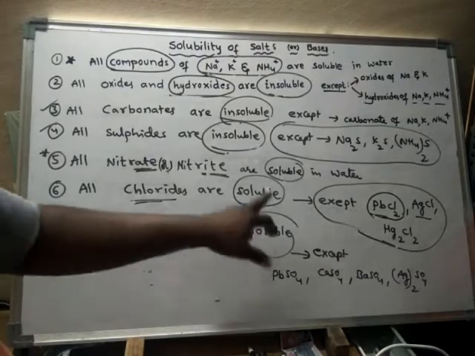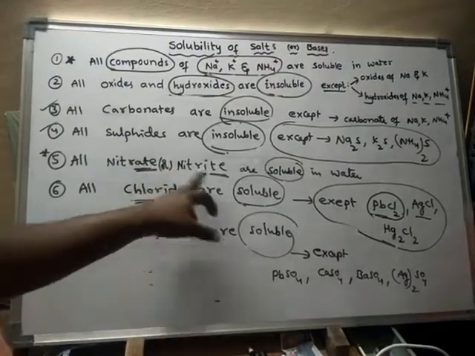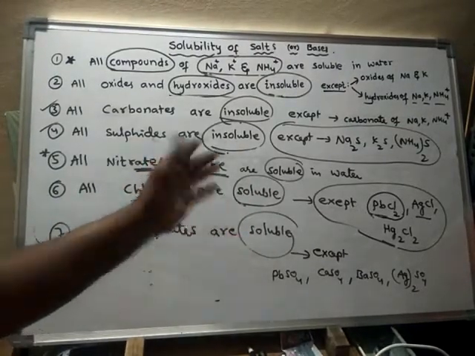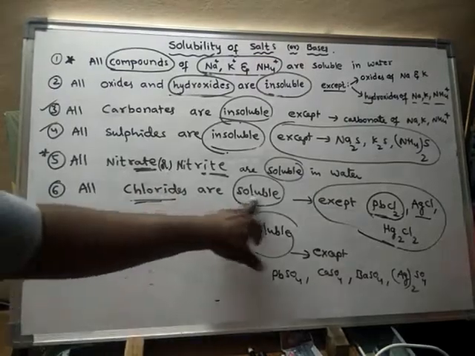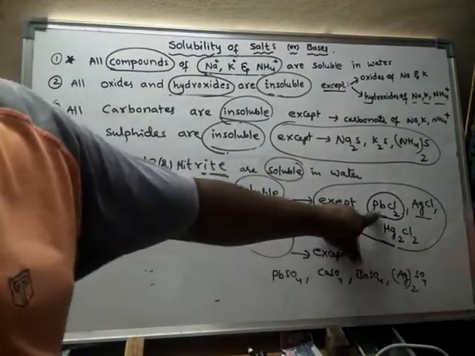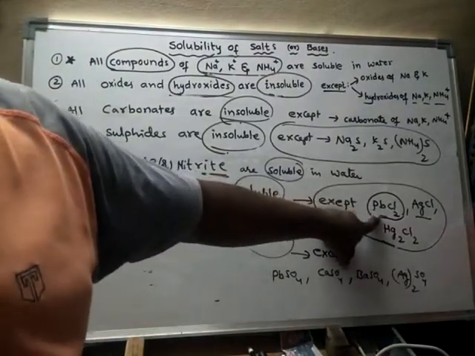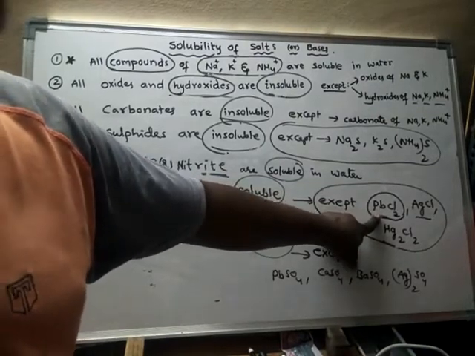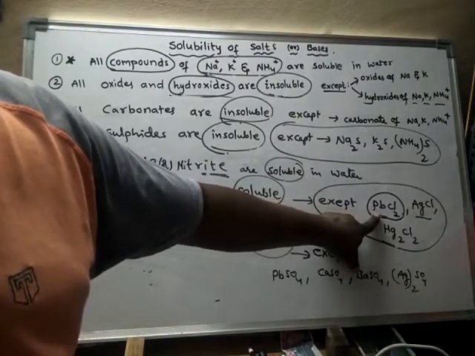So for nitrates and nitrites, there is no exception. All are soluble. For chlorides, these are exceptions. If you talk about lead chloride, lead chloride is soluble in hot water. Otherwise, it is insoluble.